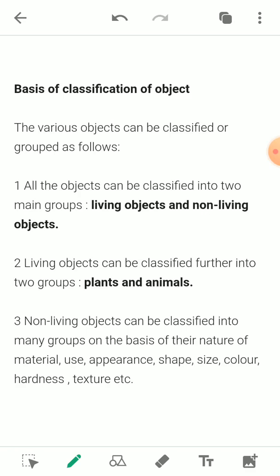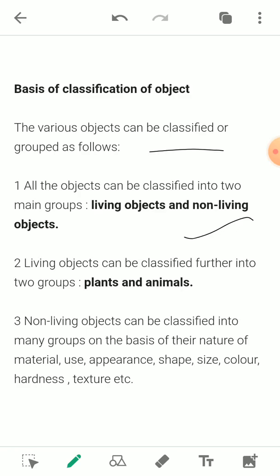So what is the basis of classification of objects, on what kind of similarity or dissimilarity? Objects can be classified on the basis of three things, like living or non-living, that is, whether the object we are classifying is a living object or a non-living object.